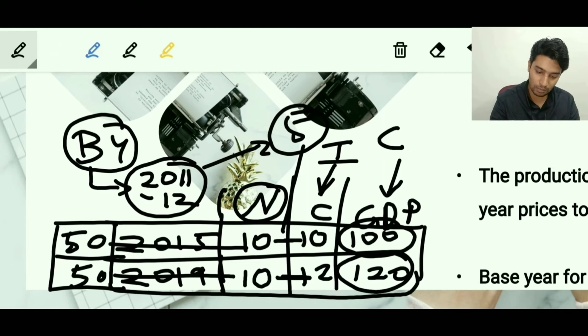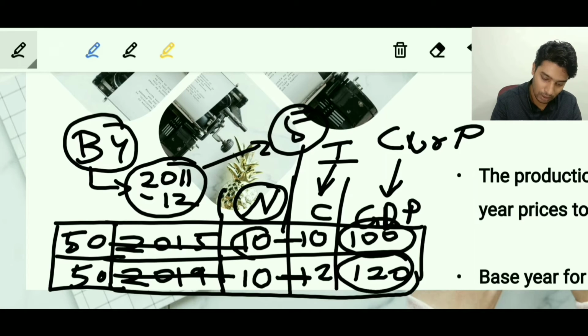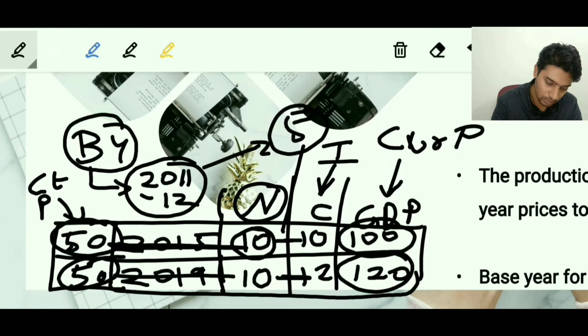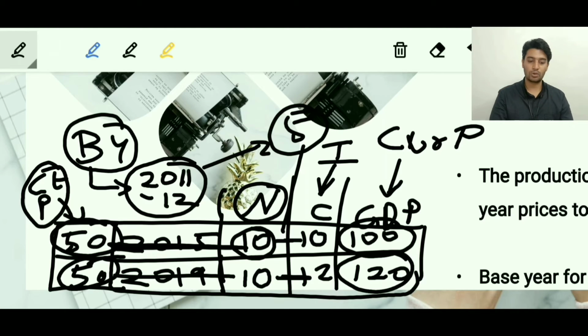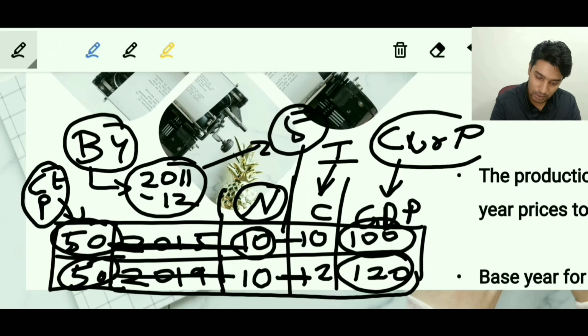So these are nothing but current prices. Whereas here we are multiplying with the prices in the base year, and this GDP which we got was the constant price.